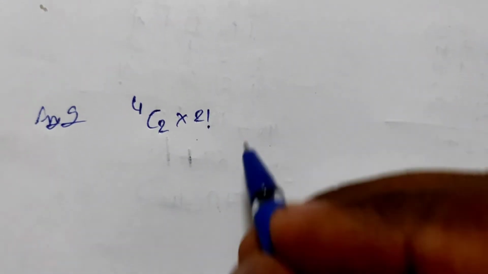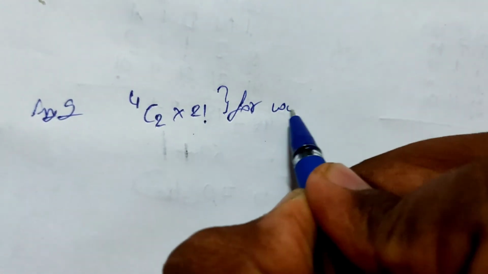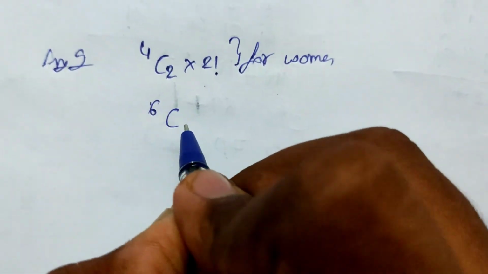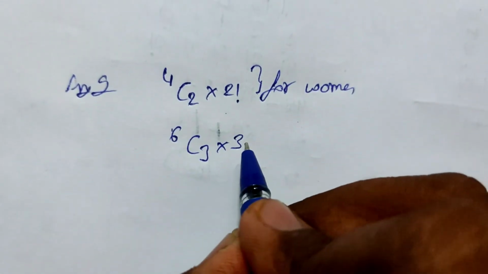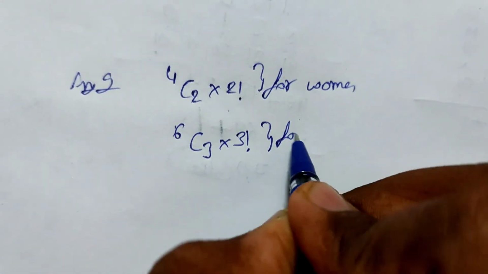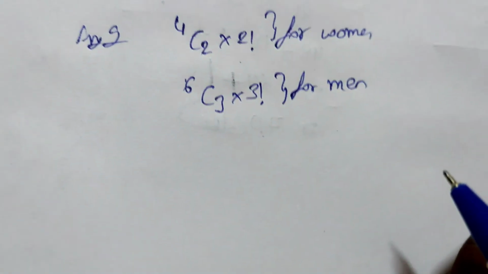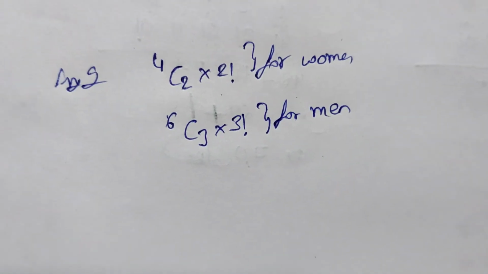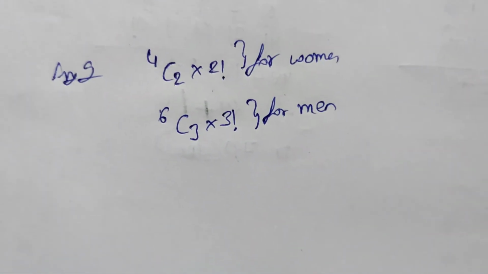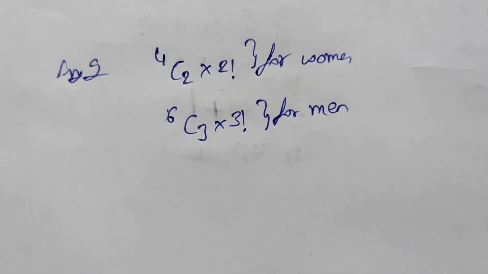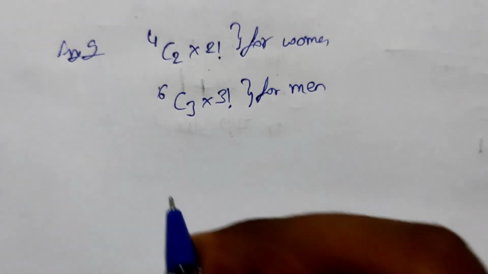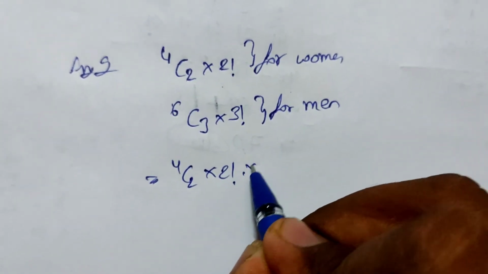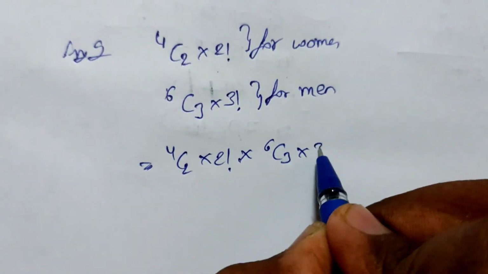So this was for women. For men, 6 chairs were there and 3 men. So 6C3 into 3 factorial. This is for men. And the number of possible arrangements we have to find. So just multiply these two results and we will get the answer. So 4C2 into 2 factorial into 6C3 into 3 factorial.